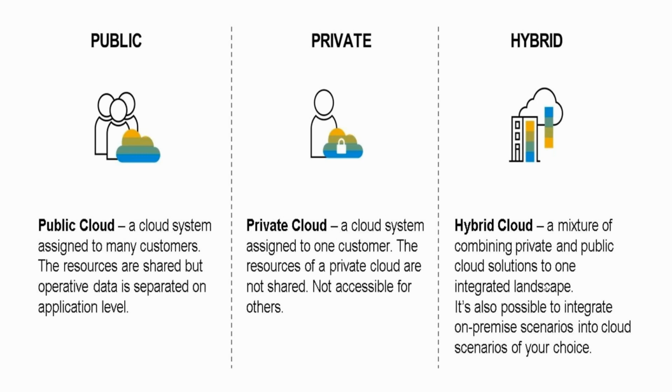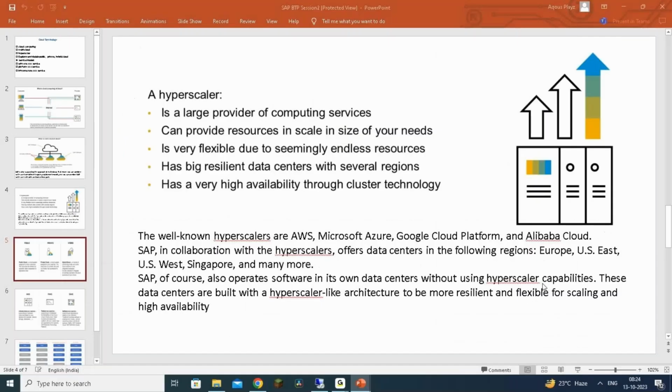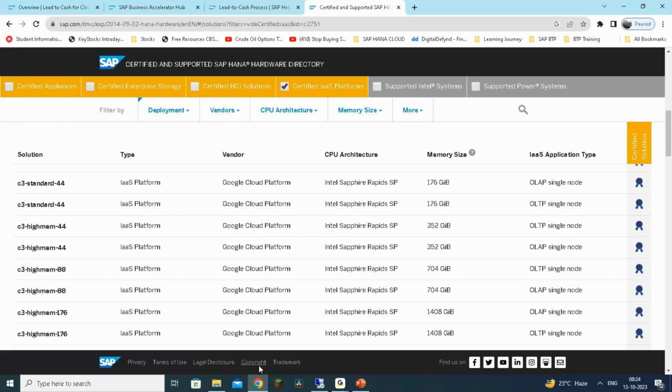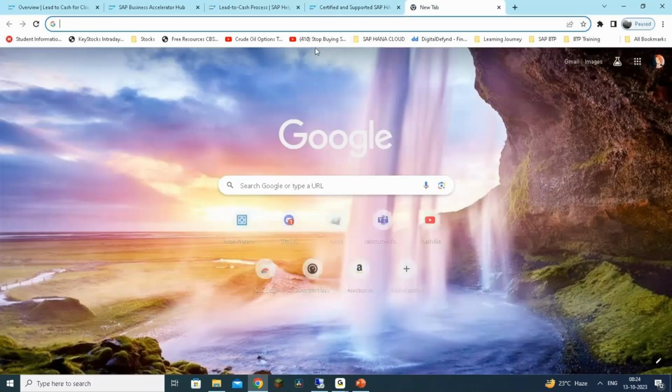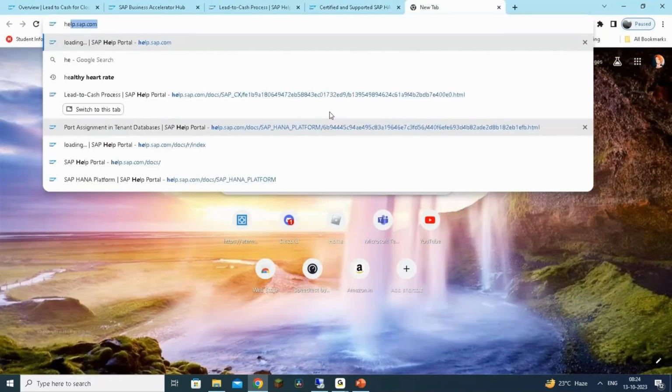It's not specific to one particular user or customer. But you'll have the operative data separated. Everything at application level will be clearly separated. For example, S/4HANA Cloud Public Edition: you'll have S/4HANA public and private editions.